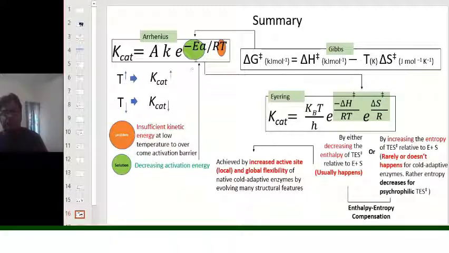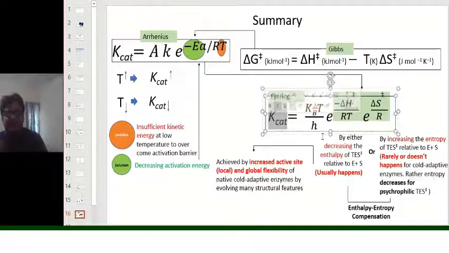And if you put this Gibbs equation into the Arrhenius equation, you get the Eyring equation, which states that if you decrease the enthalpy by increased flexibility of the enzyme to achieve the transition state, then you can offset the effect of the low temperature and achieve a desired kcat.